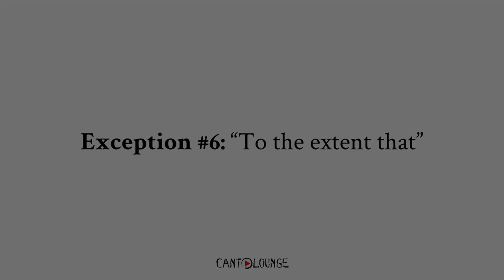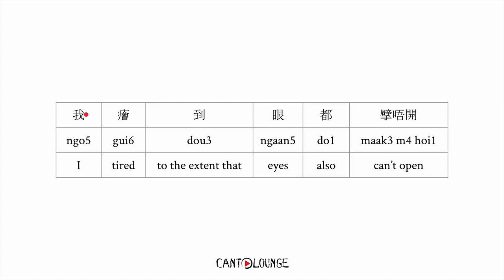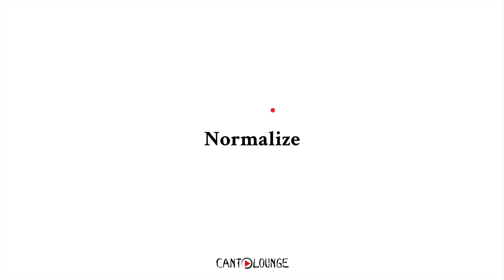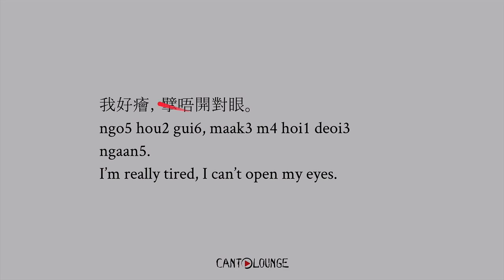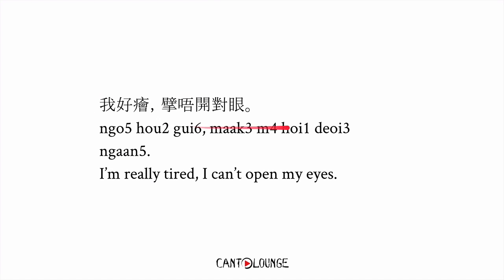Exception number 6, to the extent that. So if you want to say something like "I'm tired" to the extent that, you have to say 我攰到眼都擘唔開. I'm so tired to the extent that I can't even open my eyes. And instead of saying "I can't open my eyes," you'd say "eyes also don't open." But if you want to, you can also normalize by saying very simply 我好攰, I'm tired, 擘唔開對眼, can't open my eyes. So verb, object. Okay.